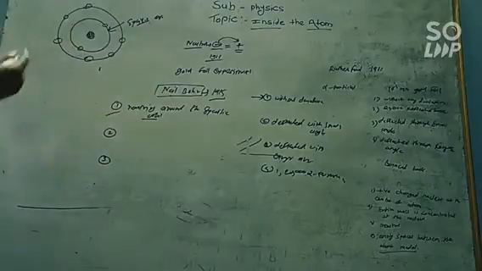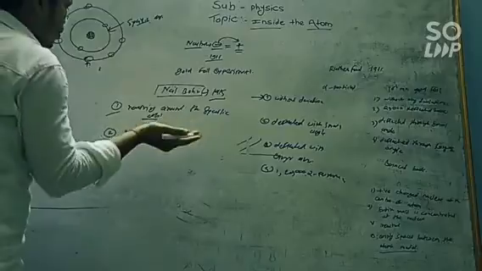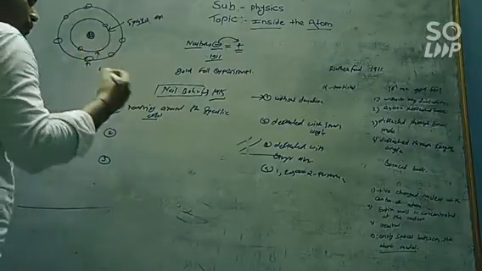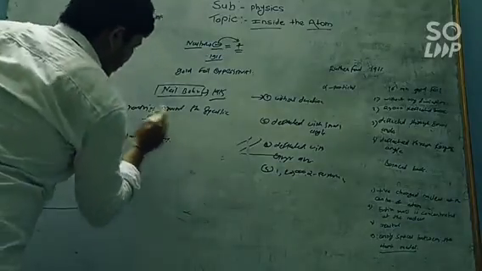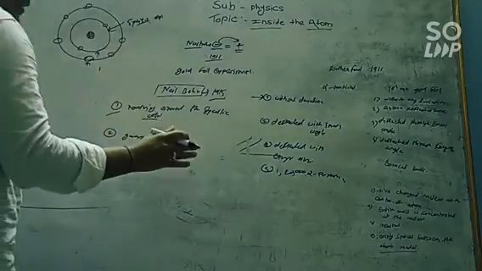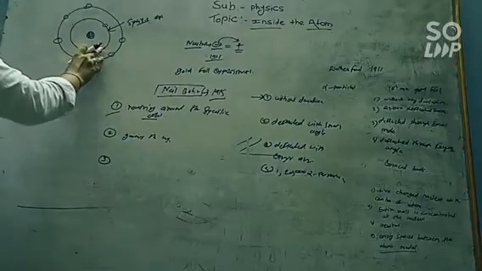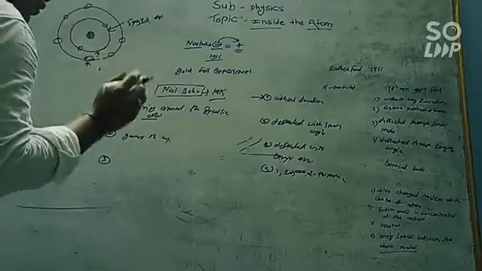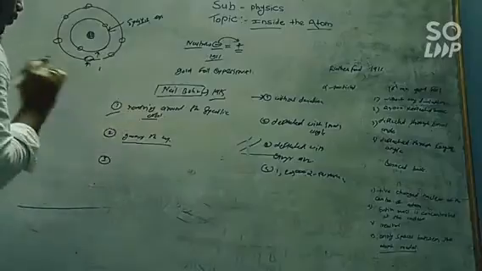Now what's the second? That the electrons from the outermost orbit can be transferred or jumped into the innermost orbit. As every orbit or every shell has some specific energy, these electrons can jump from the inner orbit to the outer orbit, or from the outer orbit to the inner orbit, by gaining some specific amount of energy.